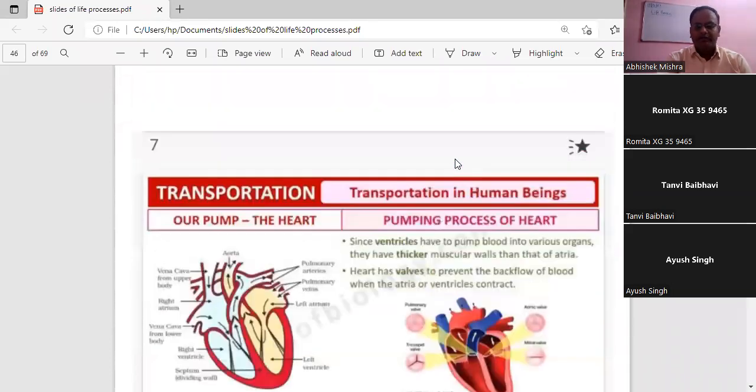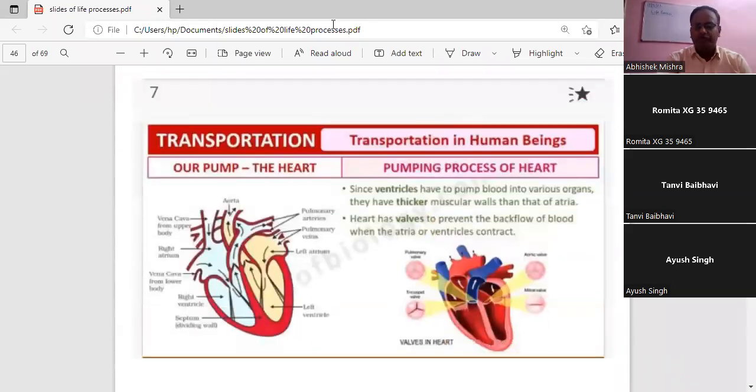Correct. So I hope this must be clear to all the students. Remember, students, today I will also send the today's topic notes, and also you will practice the diagram of the human heart because it is one of the most important diagrams. Okay.